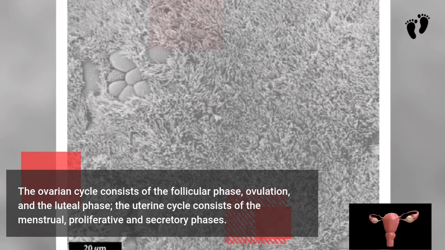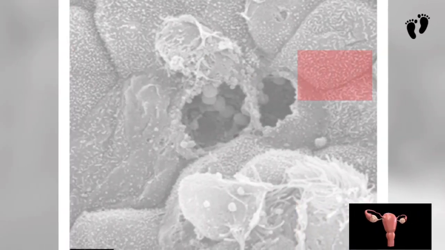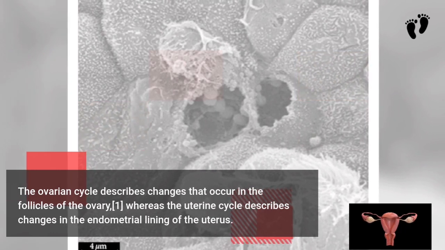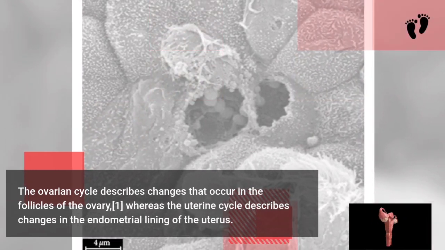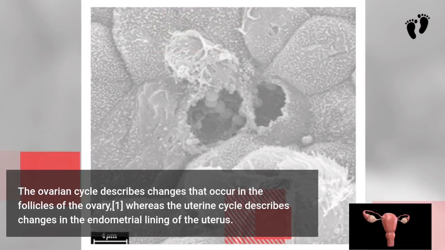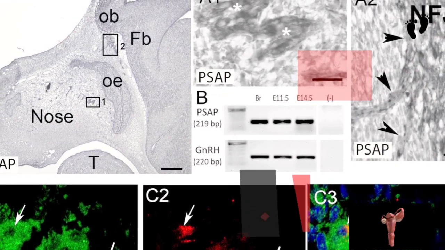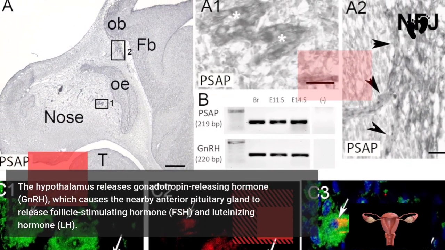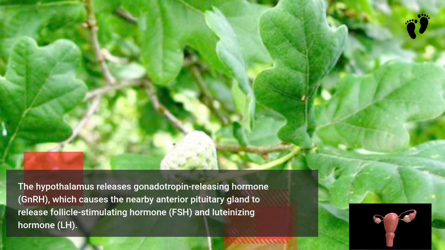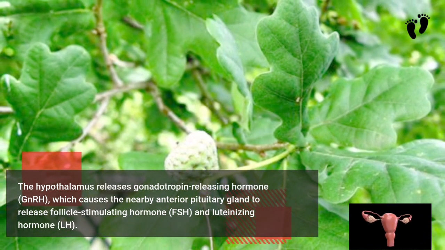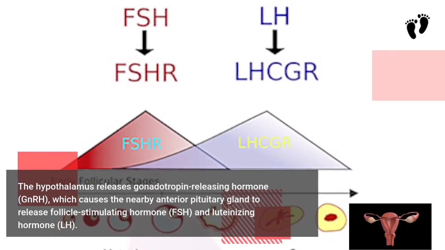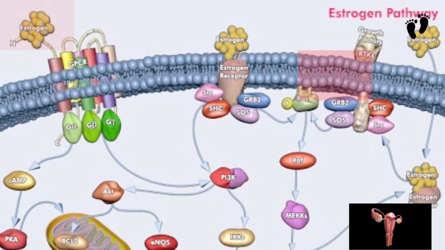Each cycle occurs in phases based on events in the ovary, ovarian cycle, or the uterus, uterine cycle. The ovarian cycle consists of the follicular phase, ovulation, and the luteal phase. The uterine cycle consists of the menstrual, proliferative and secretory phases. The ovarian cycle describes changes that occur in the follicles of the ovary, whereas the uterine cycle describes changes in the endometrial lining of the uterus.